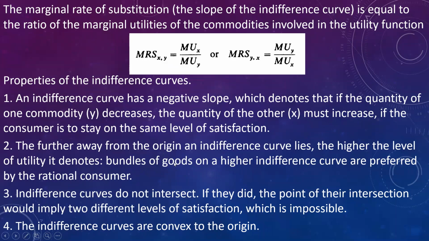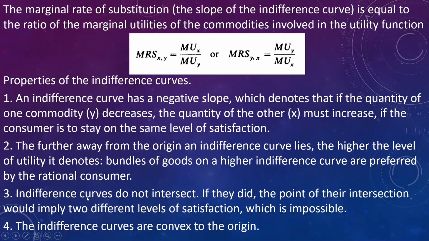Next property is that as we move away from the origin, it denotes the higher level of satisfaction or utility. Whereas if we move towards the origin, it denotes the lesser level of satisfaction or utility.